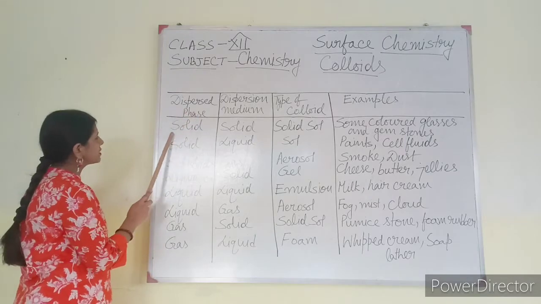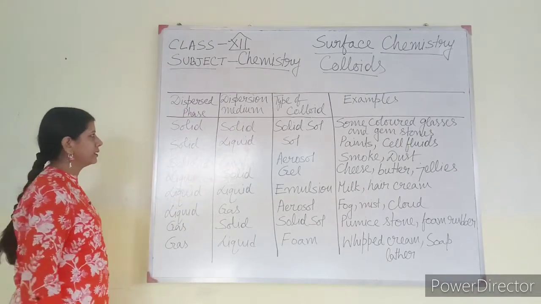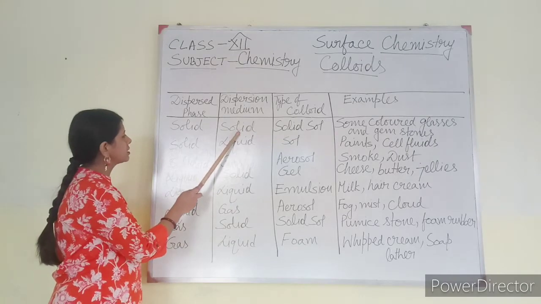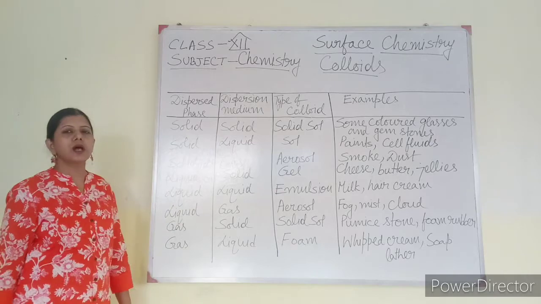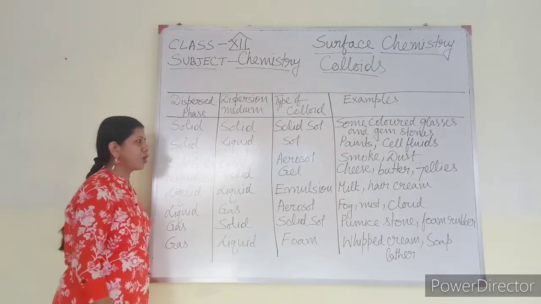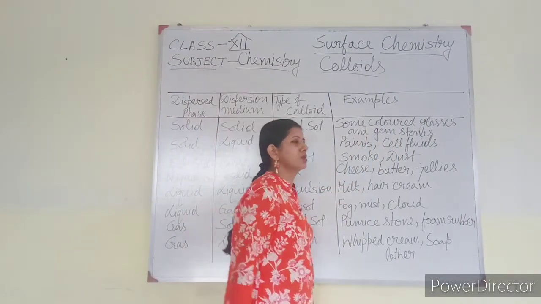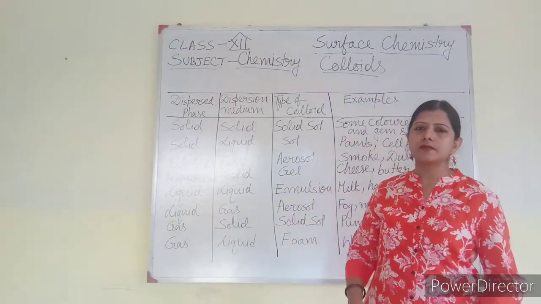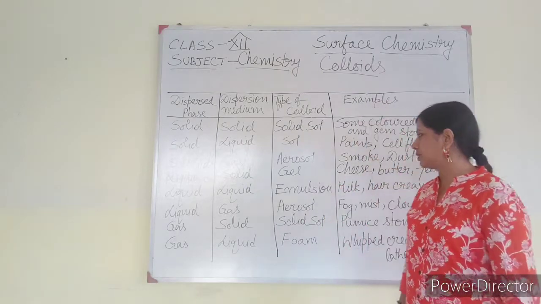If the dispersed phase is solid and dispersion medium is solid. Dispersion medium means this is solvent and this is solute. Solvent and solute both are solid. That kind of colloid is known as solid sol. Example, some colored glass and gemstones. Gemstones you might have seen, that is actually a mixture.